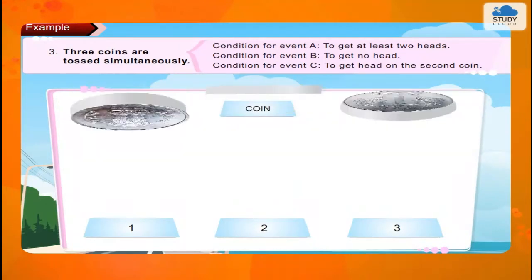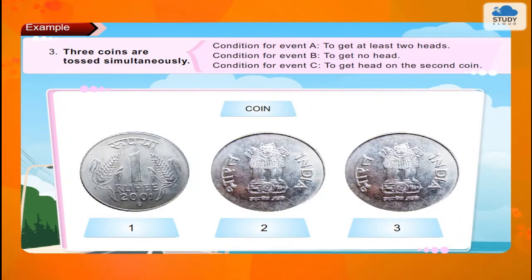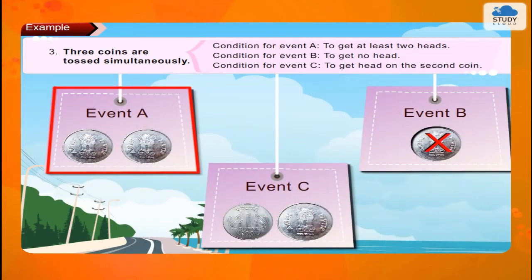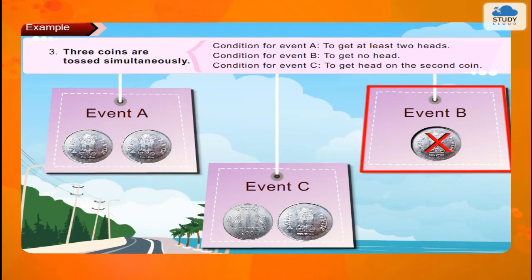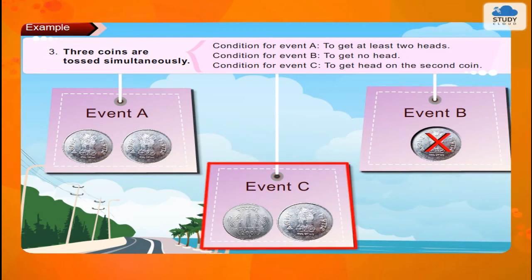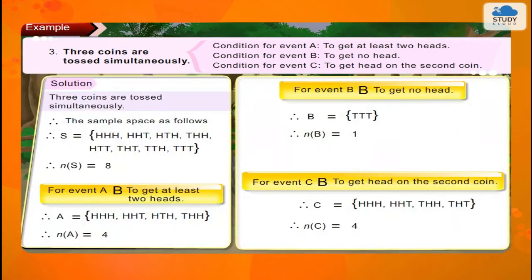3. Three coins are tossed simultaneously. Condition for event A, to get at least 2 heads. Condition for event B, to get no head. Condition for event C, to get head on the second coin. Solution. 3 coins are tossed simultaneously. Therefore, the sample space is as follows. Therefore, n of S is equal to 8.